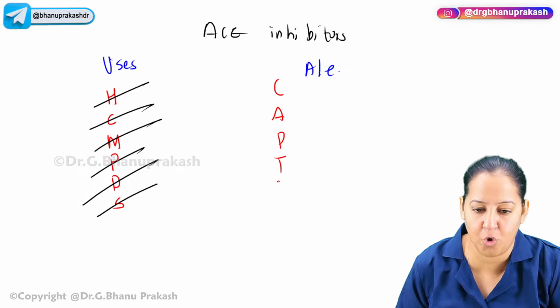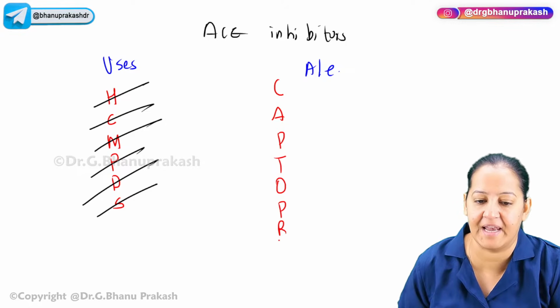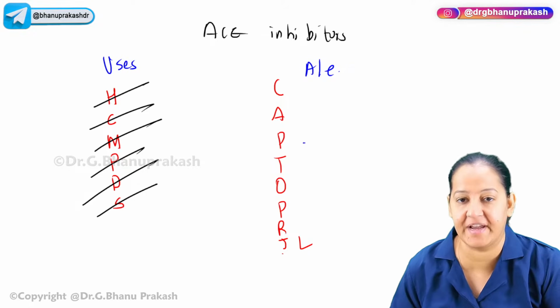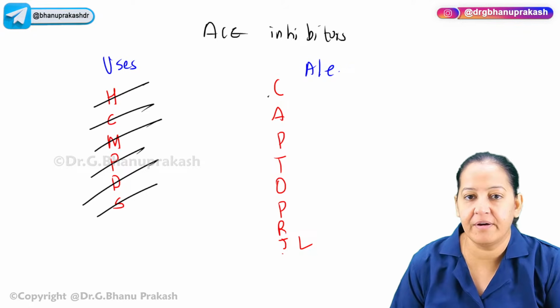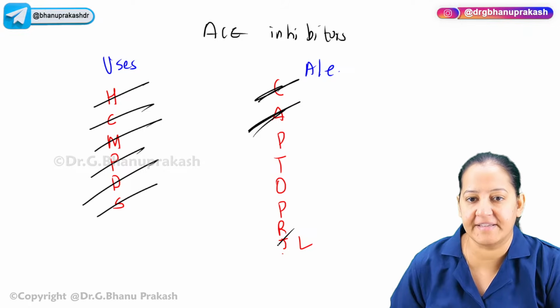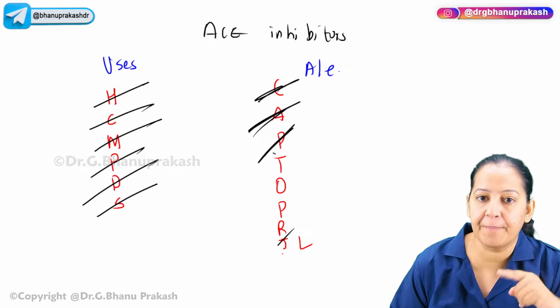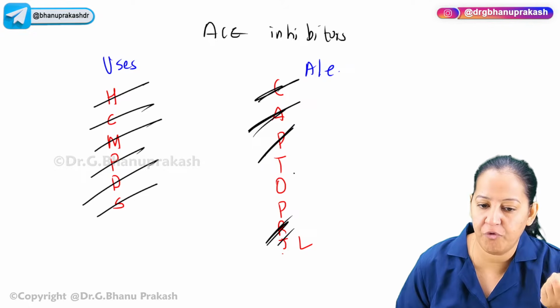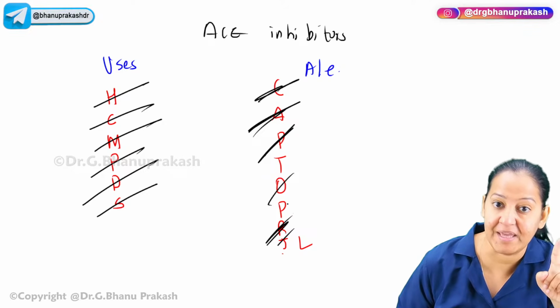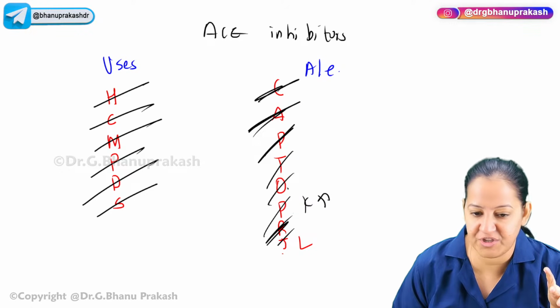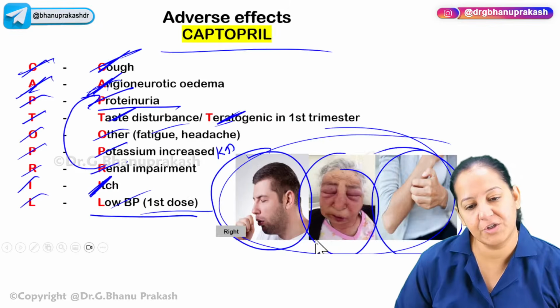C-A-P-T-O-P-R-I-L, captopril. Three of them are due to bradykinin: that is cough, angioneurotic edema, and itch. These three are due to bradykinin and substance P. P for proteinuria. Proteinuria is due to renal impairment. O for others. Okay, one more P. P is for potassium increase. This is very important. Potassium will increase. T for teratogenic and taste disturbance, and L for low BP. So you have to learn it.